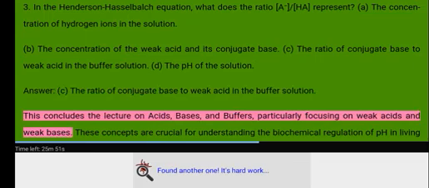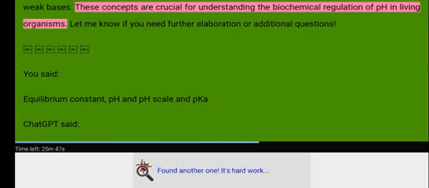This concludes the lecture on acids, bases, and buffers, particularly focusing on weak acids and weak bases. These concepts are crucial for understanding the biochemical regulation of pH in living organisms.